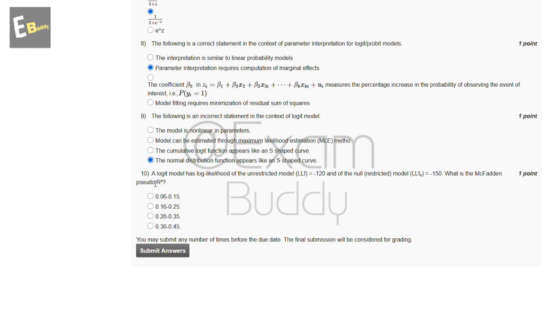Now the 10th question is, in a logit model the log likelihood of the unrestricted model LLF equals minus 120 and of the null restricted model LLF not equals minus 150. What is the McFadden pseudo R square? These are the options, and the answer to our 10th question is B, 0.16 to 0.25. Now submit your answer.